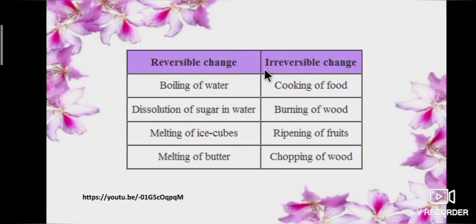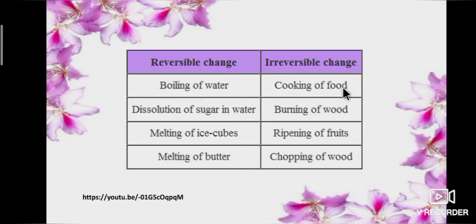Let's see some more examples for reversible and irreversible changes. Boiling of water, dissolution of sugar in water, melting of ice cubes, melting of butter are reversible changes. Once the change happens, after some time it will get back to its original state. So these are reversible changes.